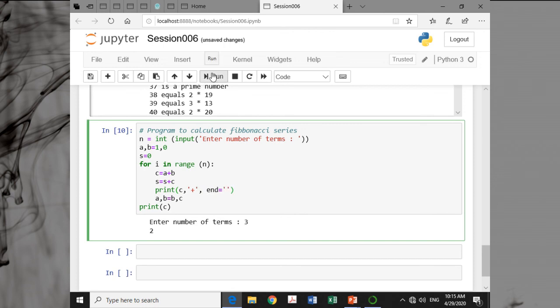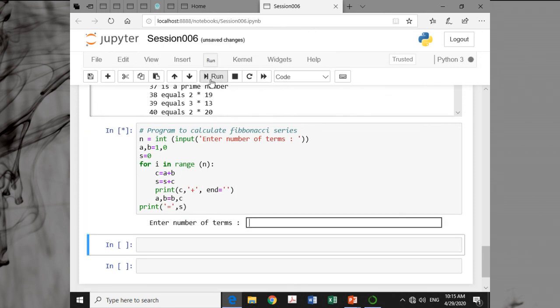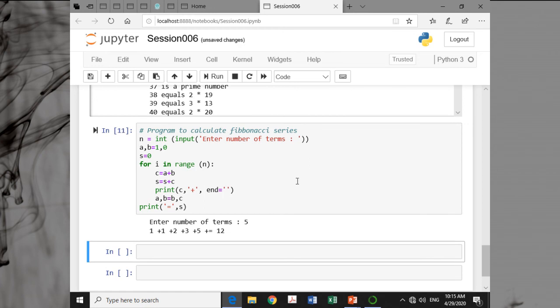Okay, there will be no end. And then when you exit from the loop, print the sum. Sum of 5 Fibonacci terms: 1 plus 1 plus 2 plus 3 plus 5, that is equal to 12, right?